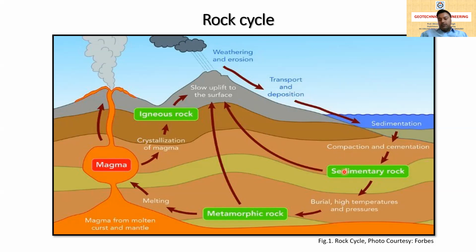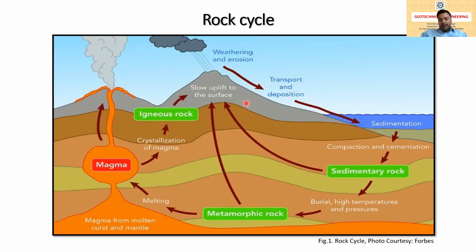sedimentary rocks are formed. Further, when this sedimentary rock goes deeper inside the earth under high temperature and pressure, it is turned into metamorphic rock. When the metamorphic rock melts, it is converted into magma. Generally, magma from the molten crust and mantle can also come out through volcanic activities to the ground, and that is called igneous rock.